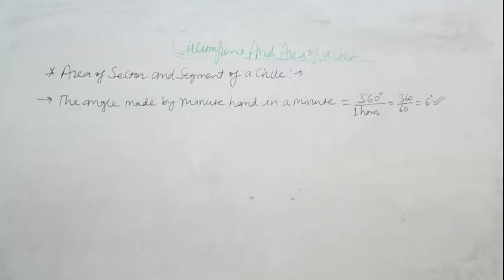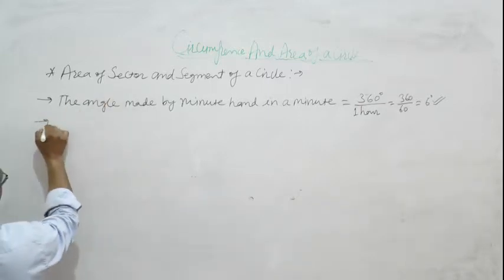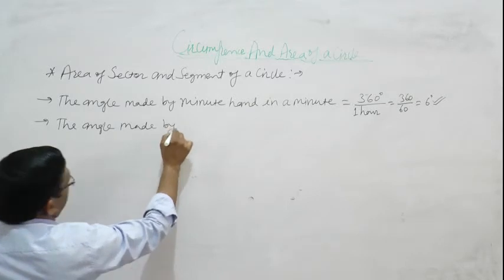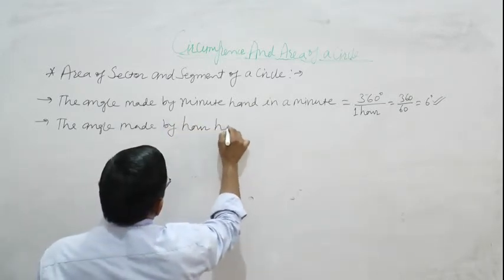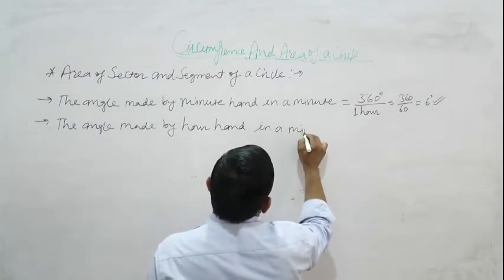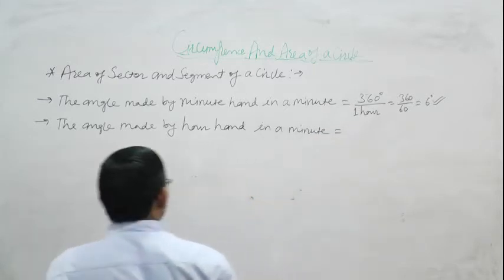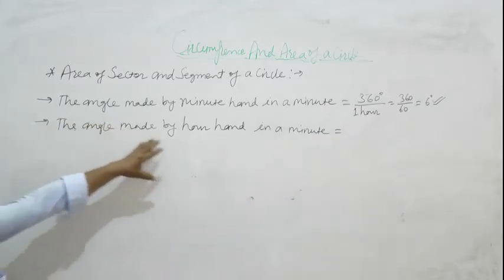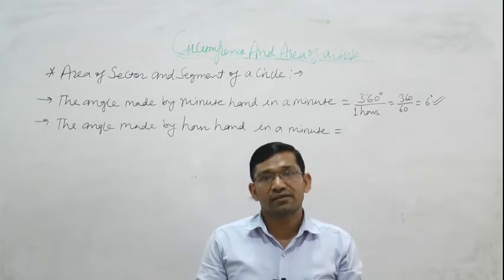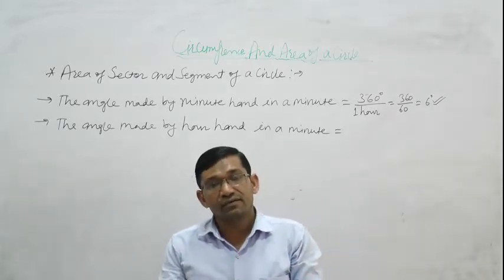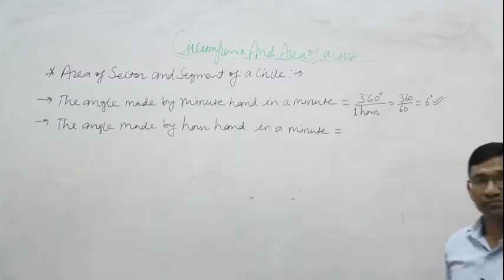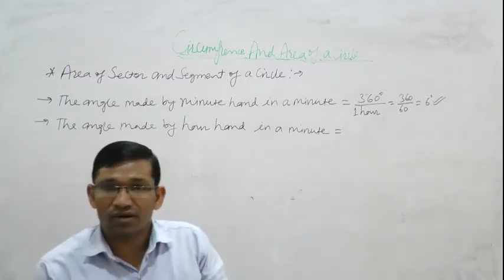Similarly, we want to find out the angle made by the hour hand in a minute. In a minute, it means how much angle the hour hand will make in 1 minute. That is what we have to find out.